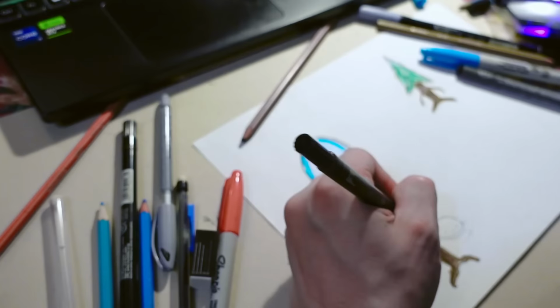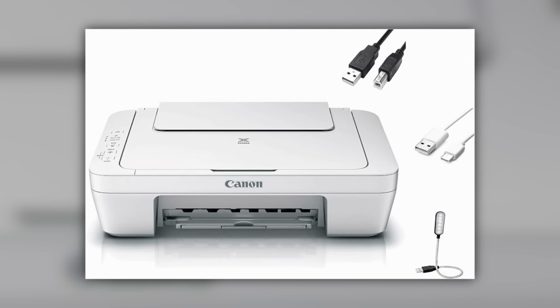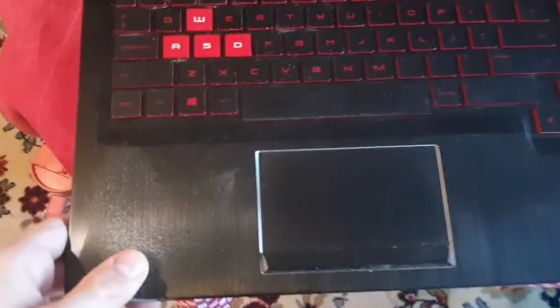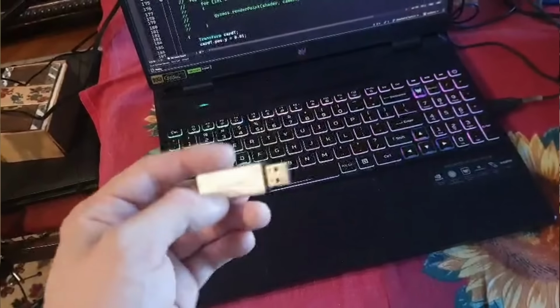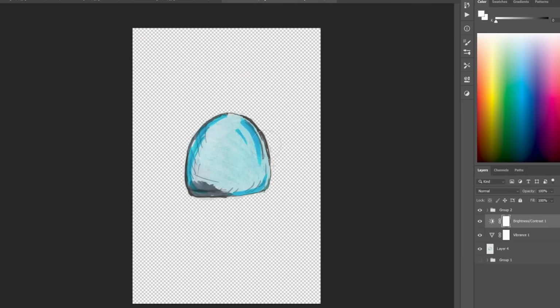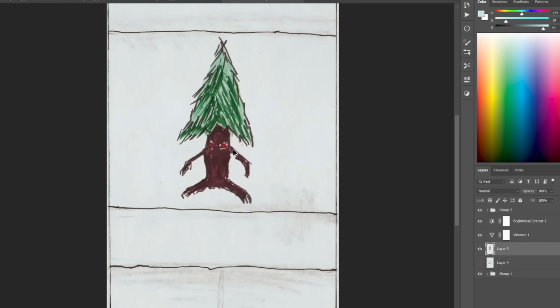Now, to load these drawings into my game, I will take out my old laptop, with the hope I have the drivers here for my scanner. Now, it took ages to load, and it looks like it started to decompose. But fortunately, I managed to scan what I need. Then I used the stick to transfer them onto my new laptop, and there I did some color tweaking to make the cards a little better.